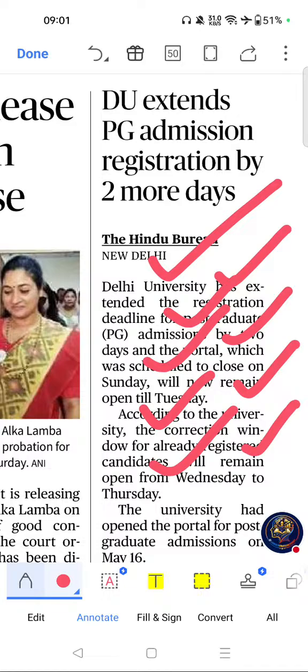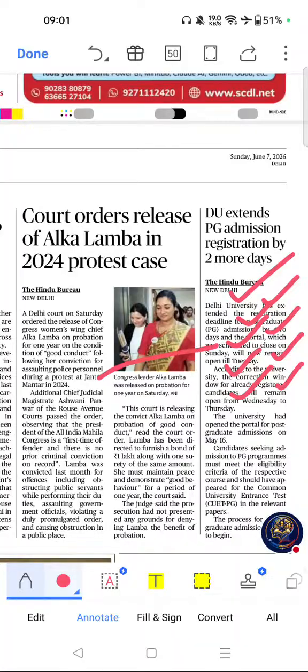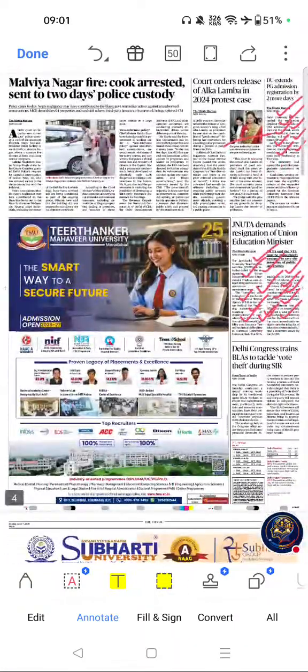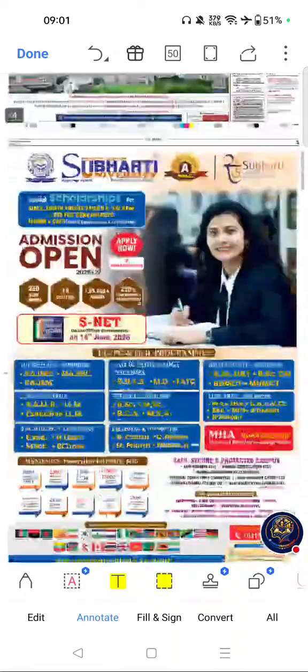Next important topic from this page. These are the only 2 important topics from this page. Next, move on to next page.